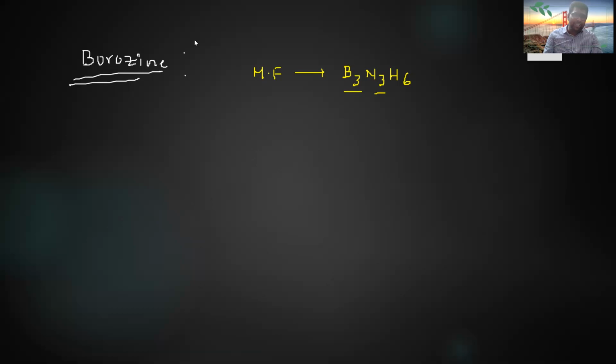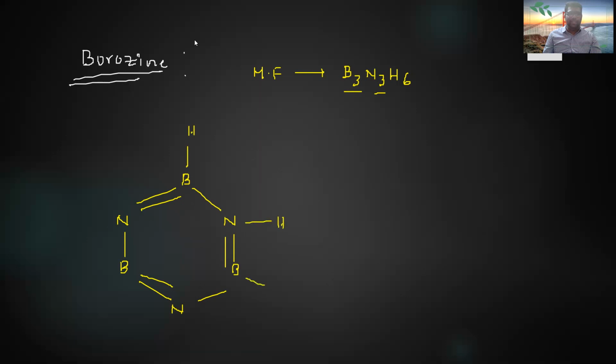So the structure looks like this: here boron, here nitrogen, here also one nitrogen, here boron, here boron, and next here nitrogen. These are 6 in total. Here bonding, here bonding, here bonding. Okay, so here double bond, here double bond, here double bond. How many hydrogens? 6 hydrogens like this. So this is the structure of borazine.